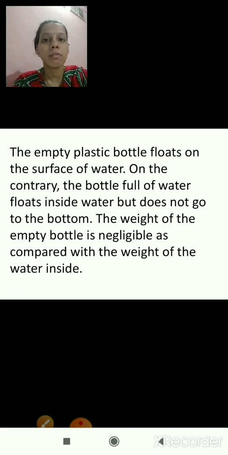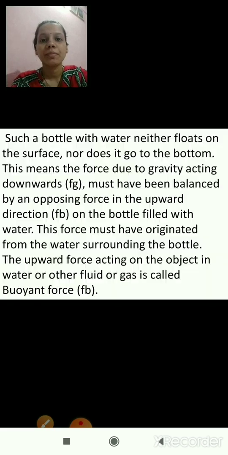It will not go down to the bottom. Such a bottle with water neither floats on the surface nor does it go to the bottom. It will float inside the water.